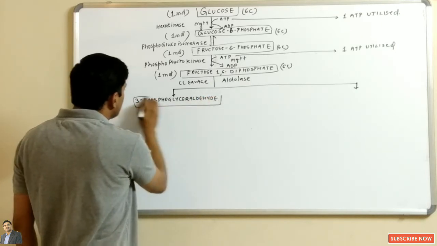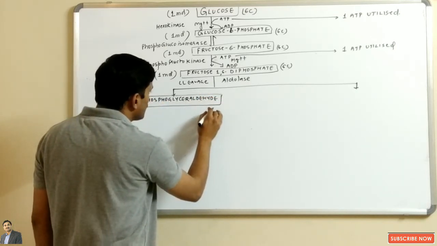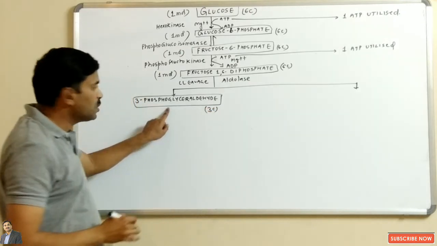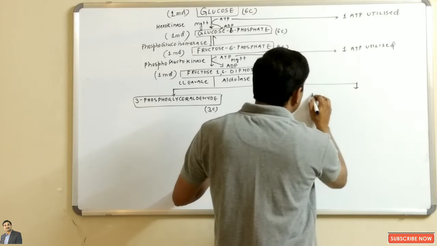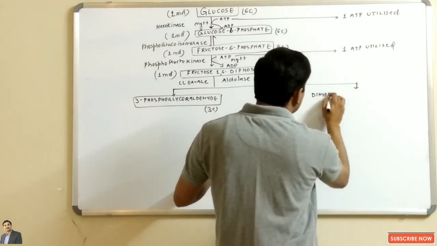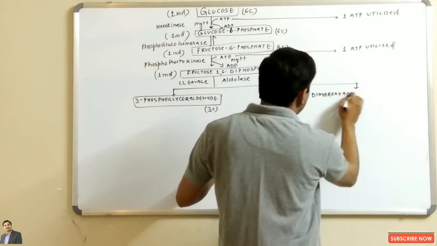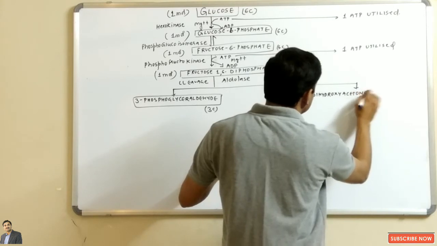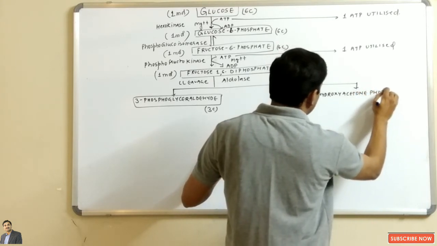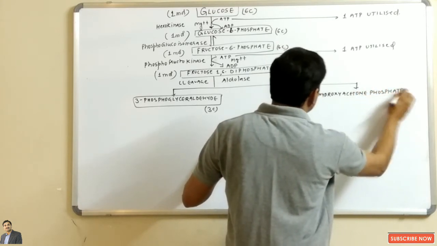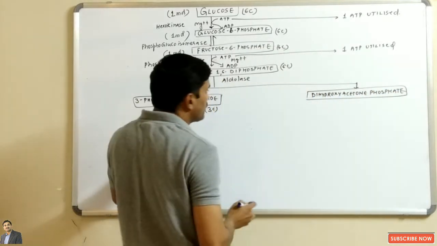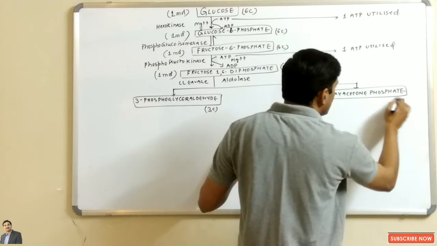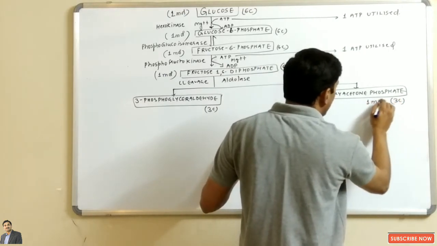It is a 3-carbon compound. So one molecule of 3-phosphoglyceraldehyde is formed, and another molecule of dihydroxyacetone phosphate is formed. It is also a 3-carbon compound, and one molecule of it is formed.